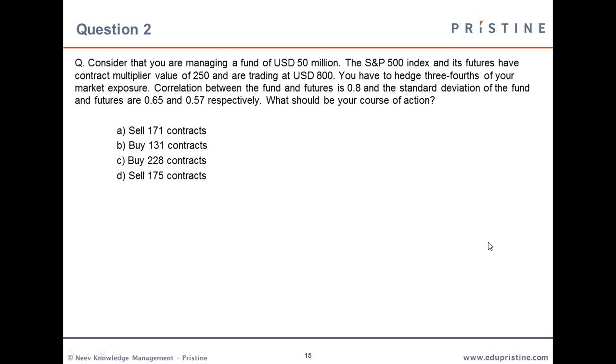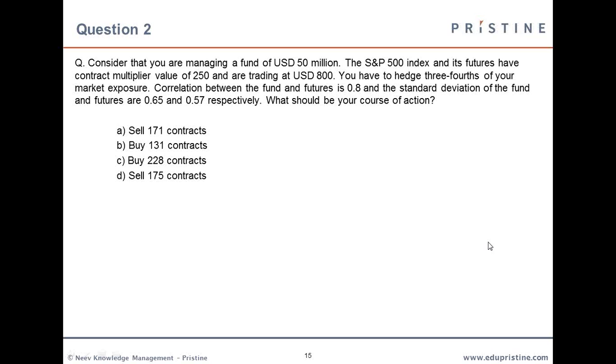Contract multiplier means how many contracts of future can you transact in one go. So you undergo one transaction, that will mean you are transacting 250 contracts of the futures, and it's currently trading at $800. So you have to hedge 3/4 of this market exposure. That is, your market exposure is $50 million, so you have to hedge 3/4 of that value.